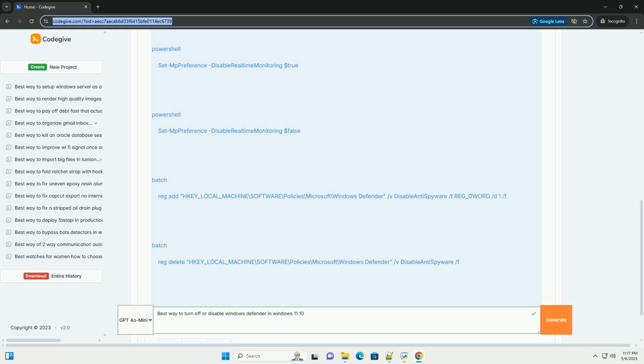Conflicting software: if you have other security software installed, for example a firewall, it might be interfering with Defender. Check event logs: examine the Windows event logs, especially the system and application logs, for any errors related to Defender.